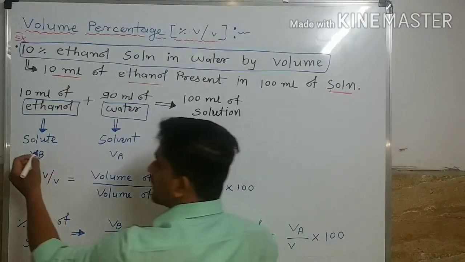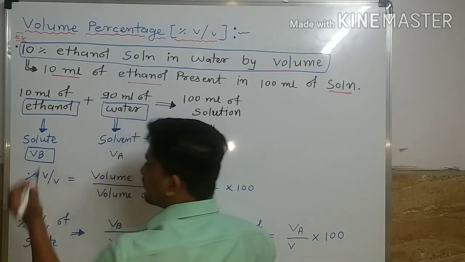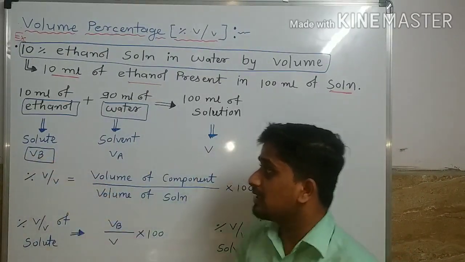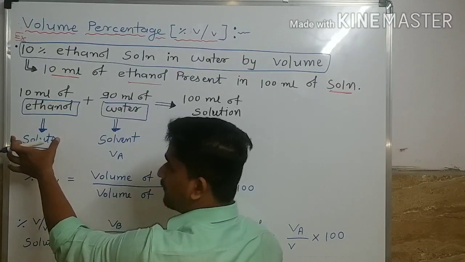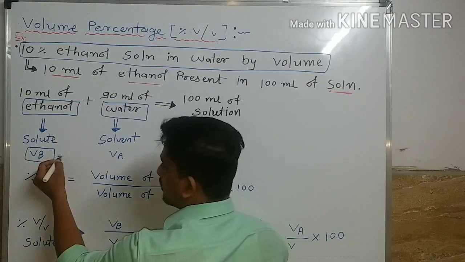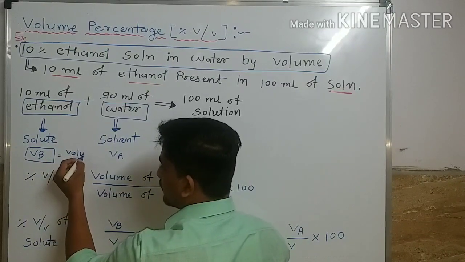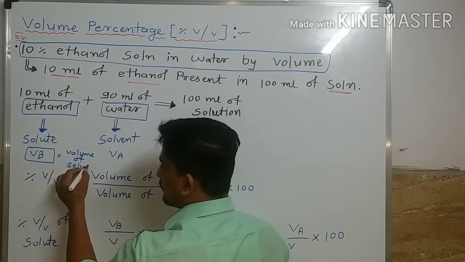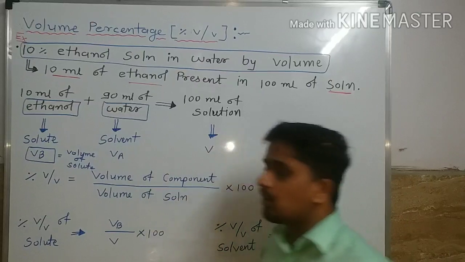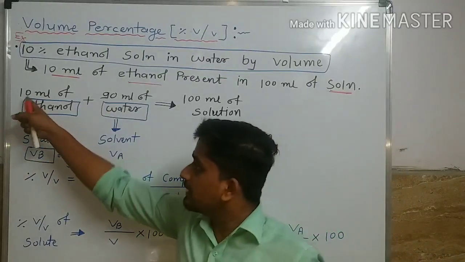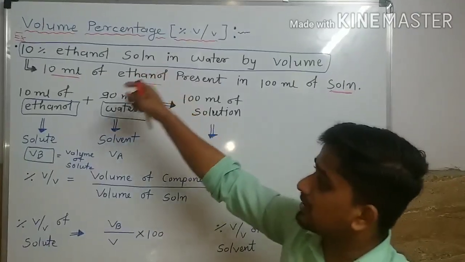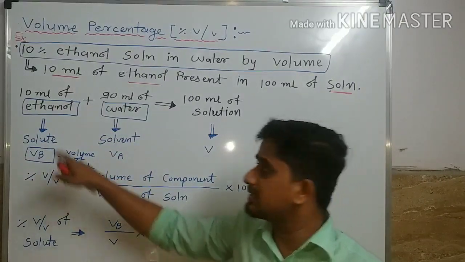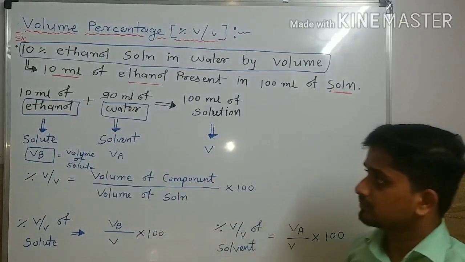Which we are going to represent by VB. Here VB is the volume of a solute. VB is a volume of a solute, and it is 10 ml. In this solution, the volume of solute is 10 ml.